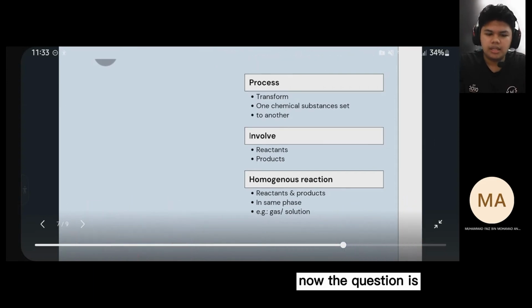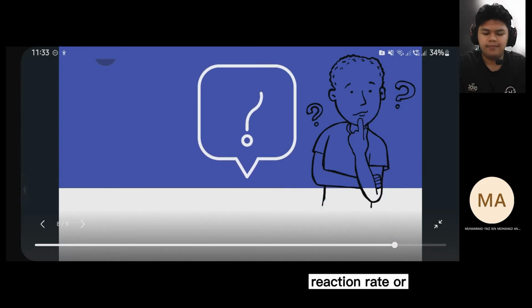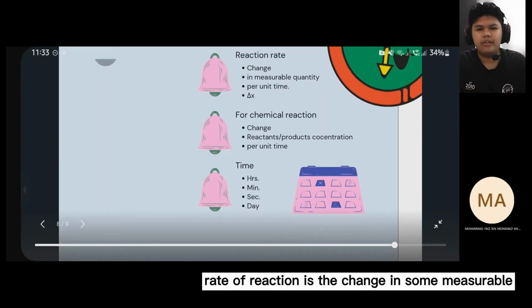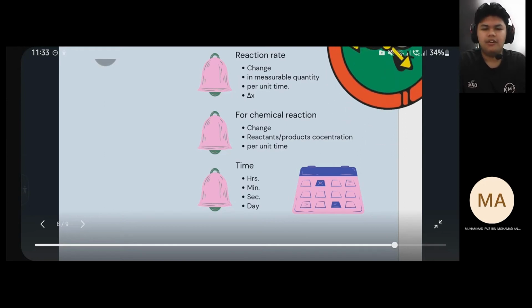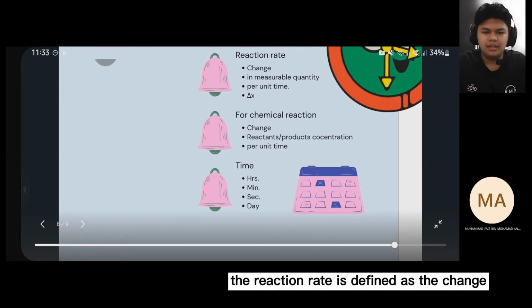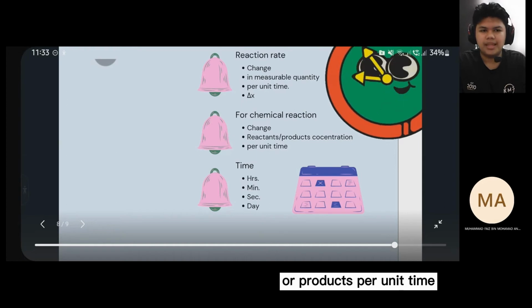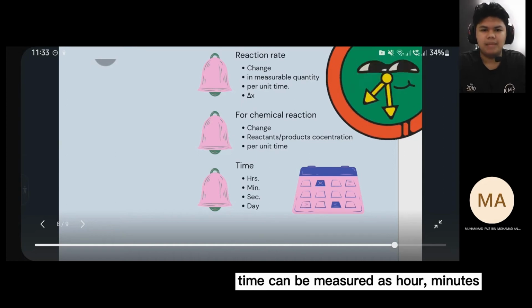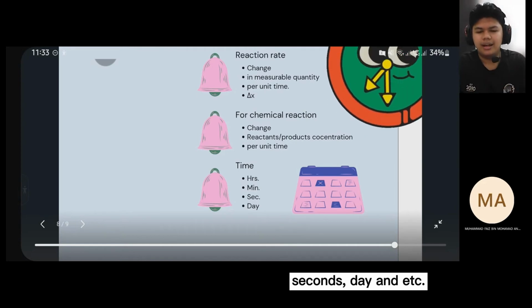Now the question is, what is reaction rate? Reaction rate or rate of reaction is the change in some measurable quantity per unit of time, also known as delta X. For a chemical reaction, the reaction rate is defined as the change in the concentration of reactants or products per unit time. Time can be measured as hour, minutes, second, day, etc.